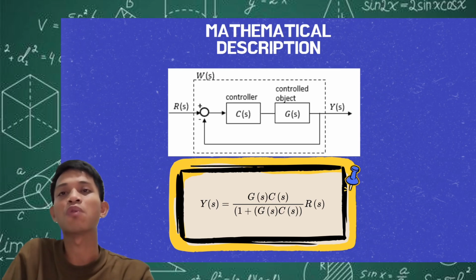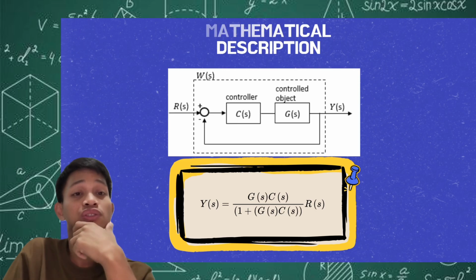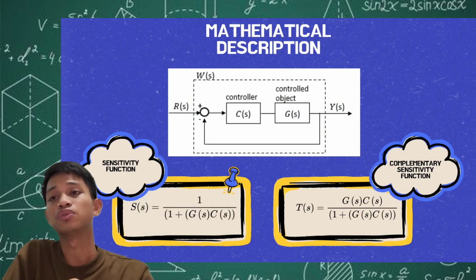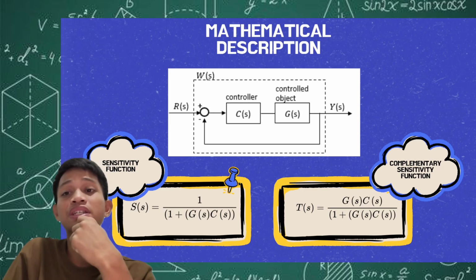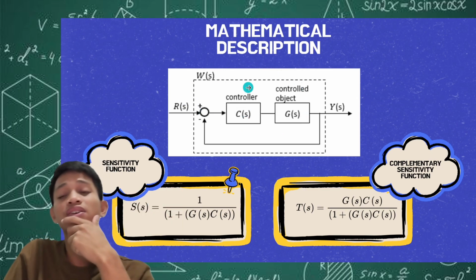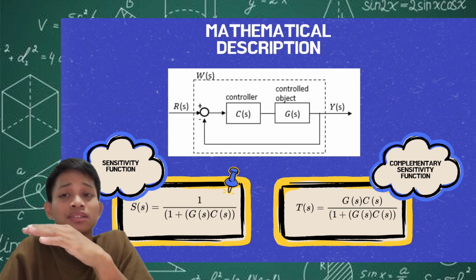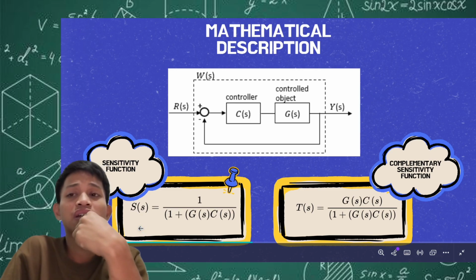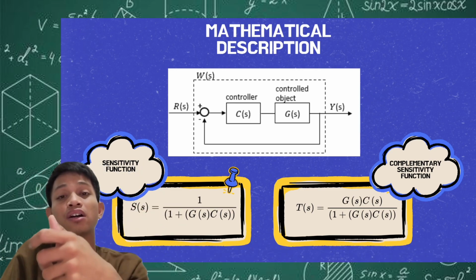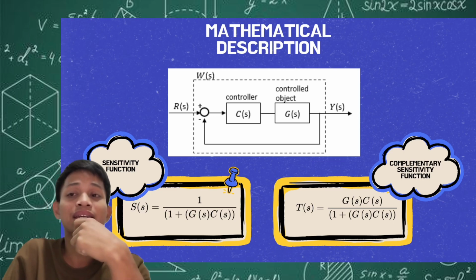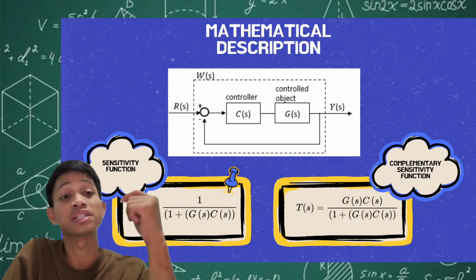First, again, we have here our simple loop diagram, and we can see here the sensitivity function. So how do we define sensitivity? The sensitivity function is defined as S(s) equals 1 over 1 plus G(s)C(s). If we take a look at this equation, we can see that the higher the G(s) or the higher the C(s), our S(s) will go down. If we plug in higher and higher values of G(s) and C(s), our S(s) will approach 0. That's the most important thing to remember about the sensitivity function.